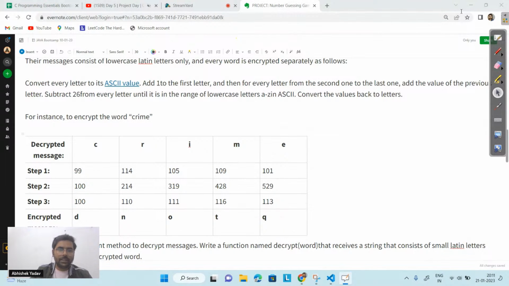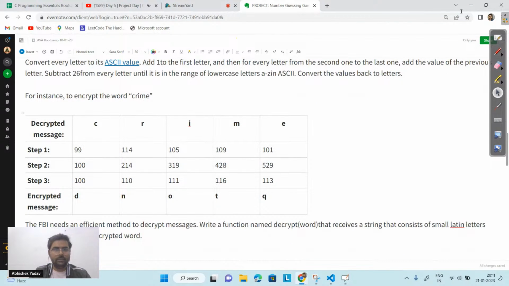So here you can see I have the encrypted message, that is DNOTQ.